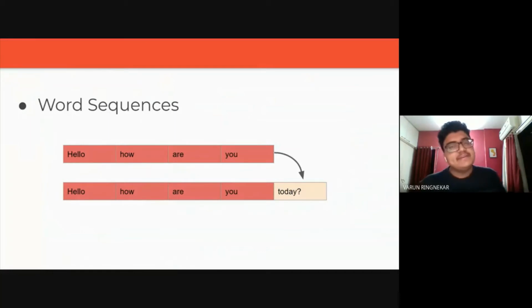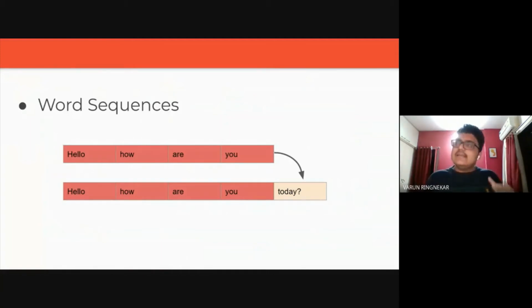But how are we able to predict this? It's because we have been living in this human world for long enough to know how to form sentences, how to act with people, how to talk to people. So we know that "Hello, how are you today?" is a good enough sentence to ask someone if you want to know how they are. But our model does not have any idea about that. So how will our model know? How are we able to know that "today" would be the next one in this sequence?